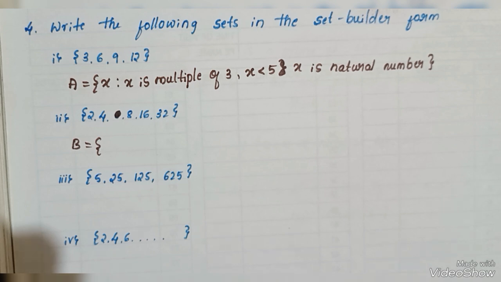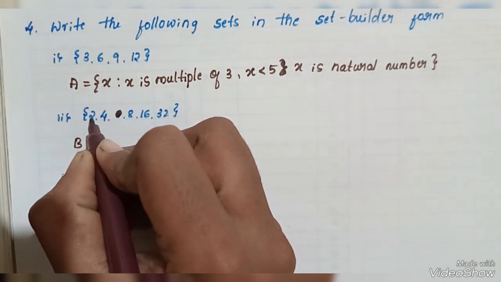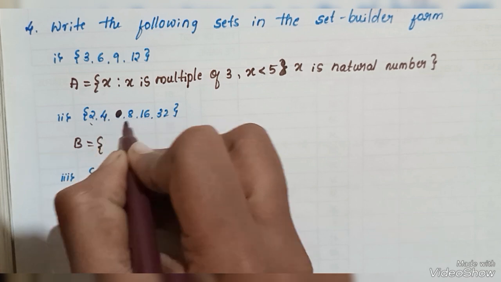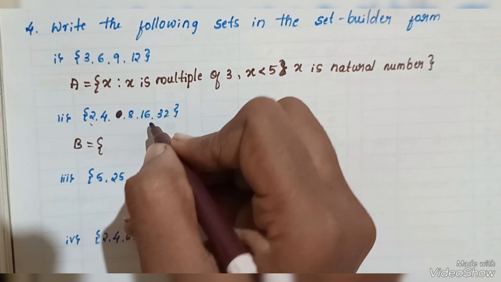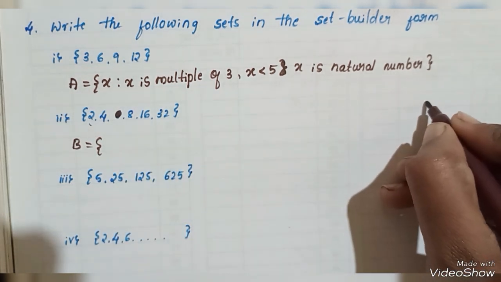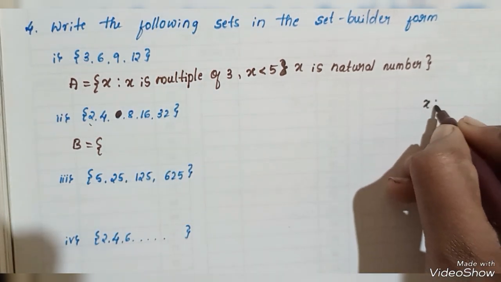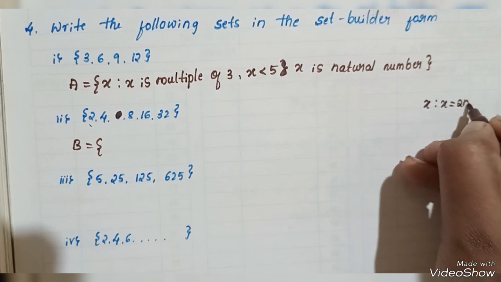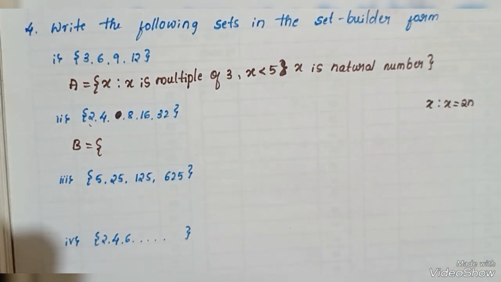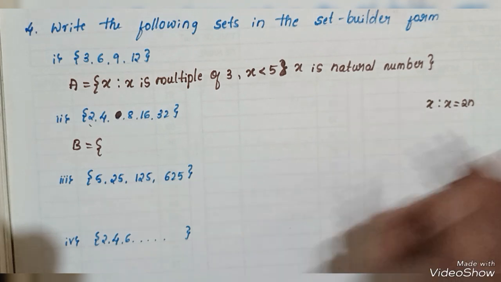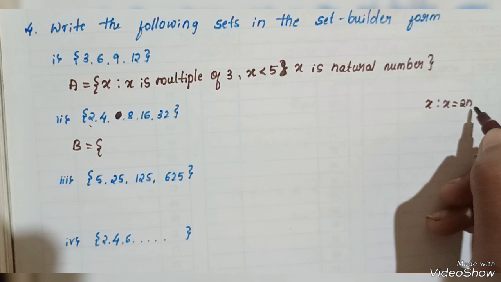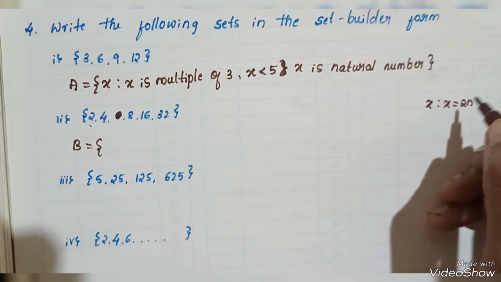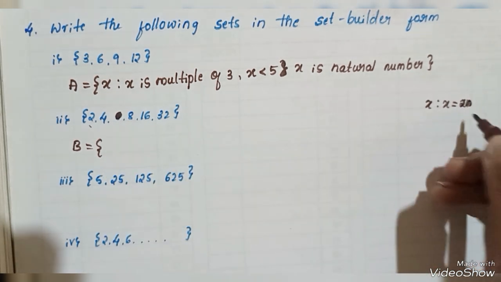Okay, what have we written? Here, when we multiply 2 into 2, we get 4, 4 into 2 is 8, 8 into 2 is 16, 16 into 2 is 32. So generally I have written x such that x is equal to 2n. Then the condition is satisfied when 2 into 1 is 2, again 2 2s are 4, 2 3s are 6, but 6 is not in our set builder form.